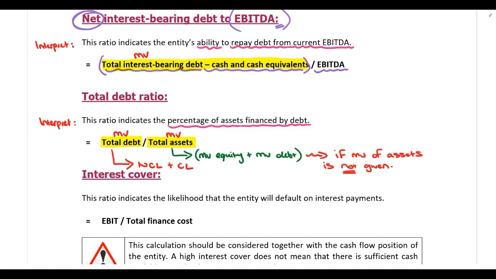All right, so once again, if you look at the interpretation, you can see we are comparing total assets to total debt. So this ratio tells us the percentage of assets that are financed by debt. So if you get an answer here of 30%, that means 30% of the company's assets are financed by debt and 70% are financed by equity.